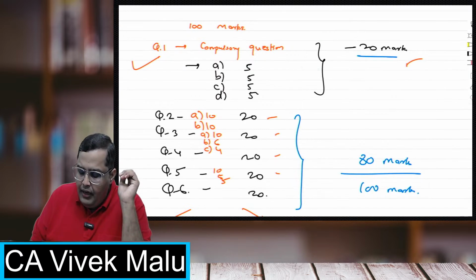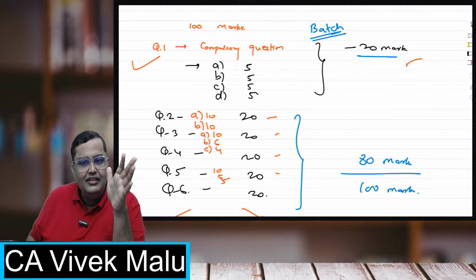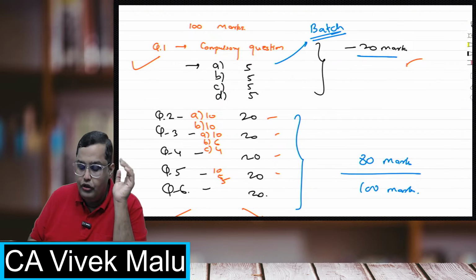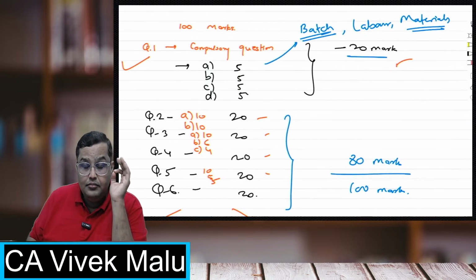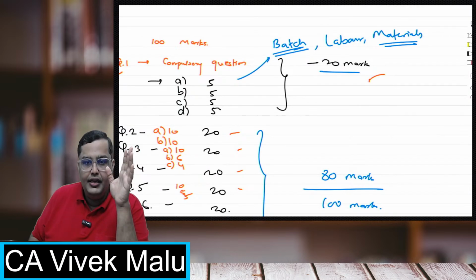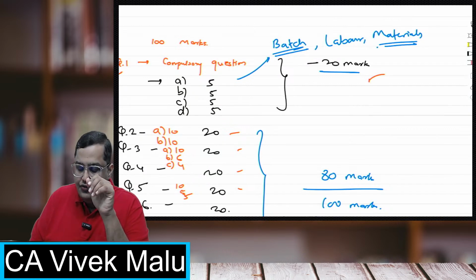I have seen questions based on batch costing. It's a most ignored topic, a very, very simple topic that we all know, and it has been asked in a compulsory question. Then labor, and materials. Materials is one of the most important topics of your syllabus. It has been asked in a compulsory question in almost all the papers, except for May 23, which was just the recent paper. So material is very, very important.